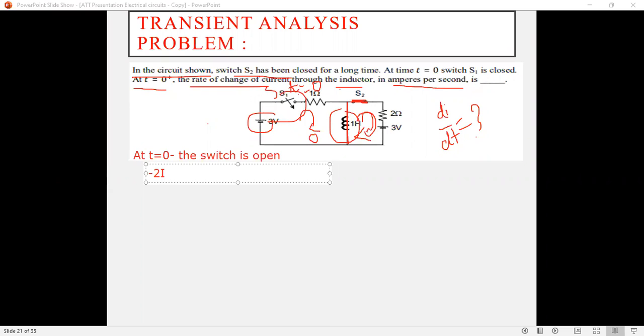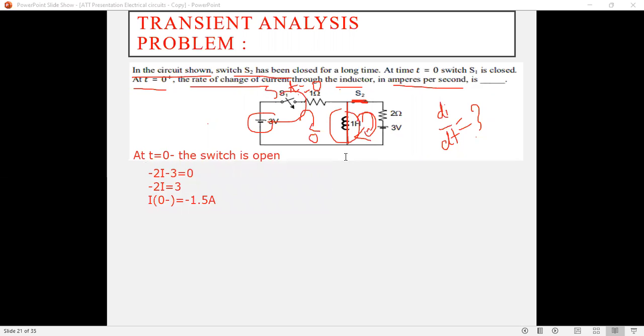Then -2i it is equals to 0. So according to this, -2i it is equals to 3. So we calculate the I of 0 minus, that is I of 0 minus equals 3 divided by 2. It is nothing but 1.5, but it is -1.5. Okay, so -1.5 I of 0 minus. I of 0 minus ची व्हॅल्यू मिळेल आपल्याला. It is equals to -0.5.